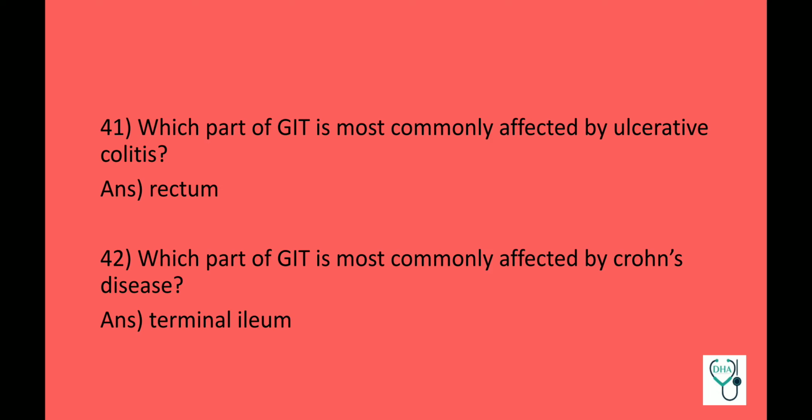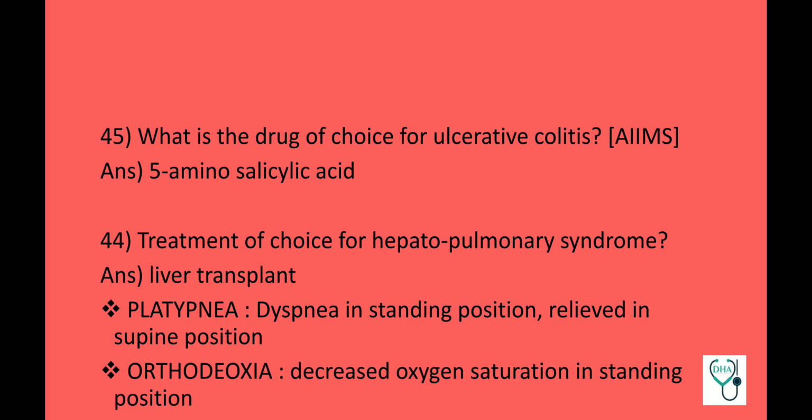Which part of GIT is most commonly affected by Crohn's disease? Terminal ileum. What is the drug of choice for ulcerative colitis? 5-aminosalicylic acid. This is a previous AIIMS question, and this can frequently be asked in your university exam. Treatment of choice for hepatopulmonary syndrome: liver transplant.